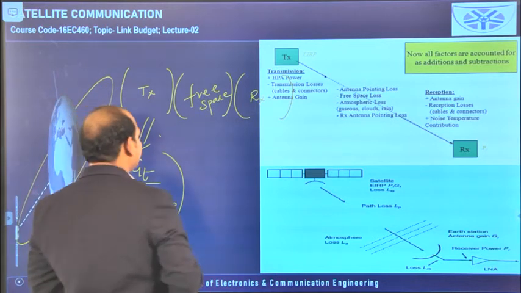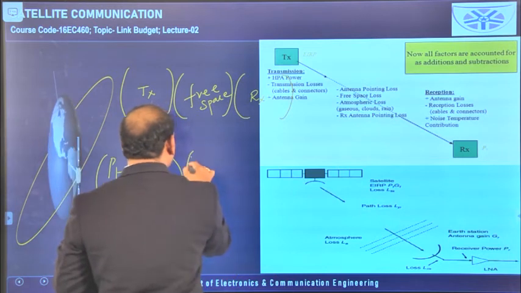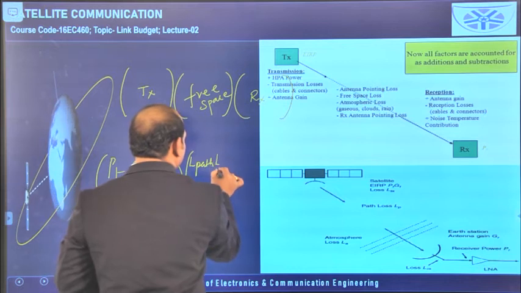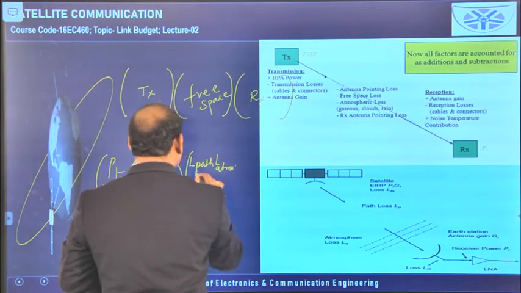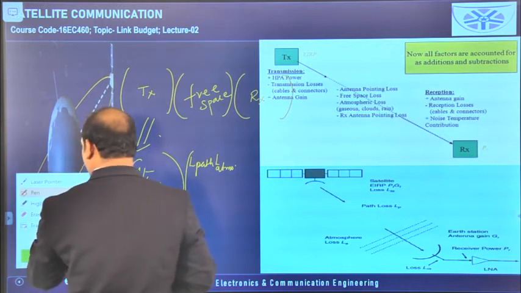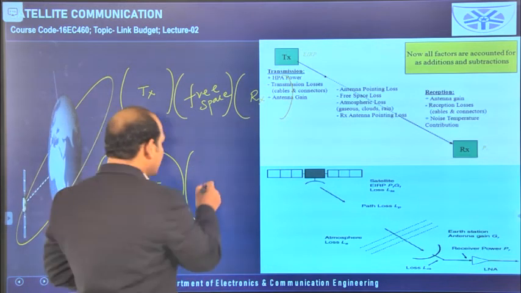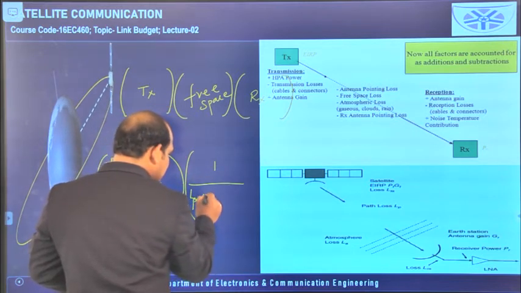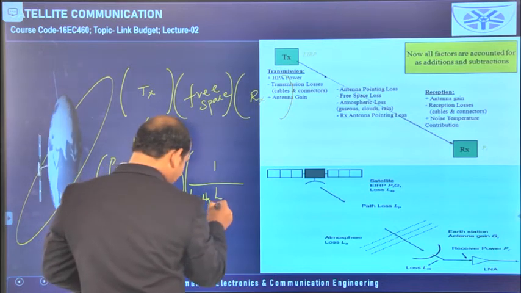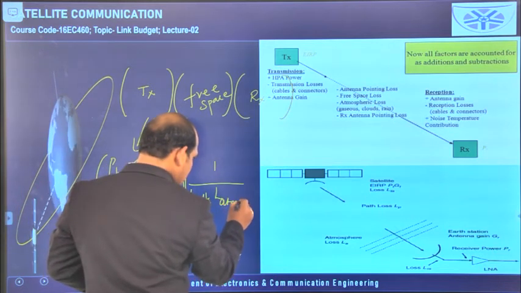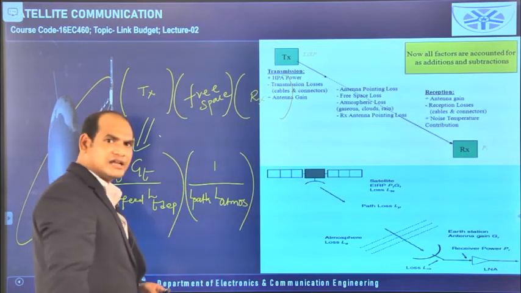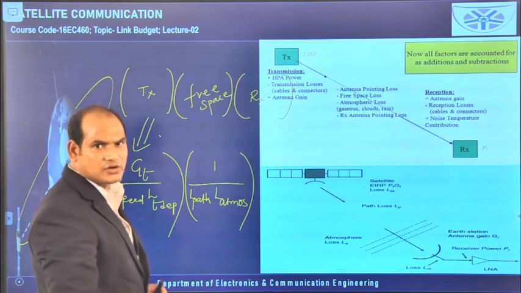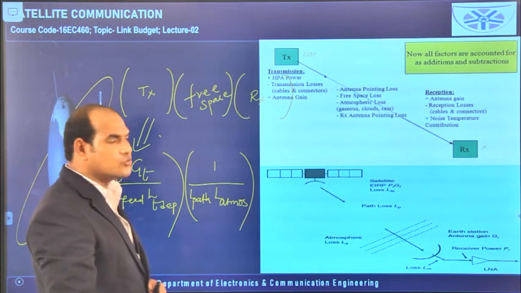Now in the free space what is happening? Losses are occurring, those losses are path loss and atmospheric loss. These two are losses, that is why we should write them in the denominator. In the free space, because these are losses, we should write them in the denominator. The first loss is path loss and the second loss is atmospheric loss. Because of the loss the strength is decreasing, that means we have to write in the denominator only. If the strength is increasing, we need to write in the numerator.